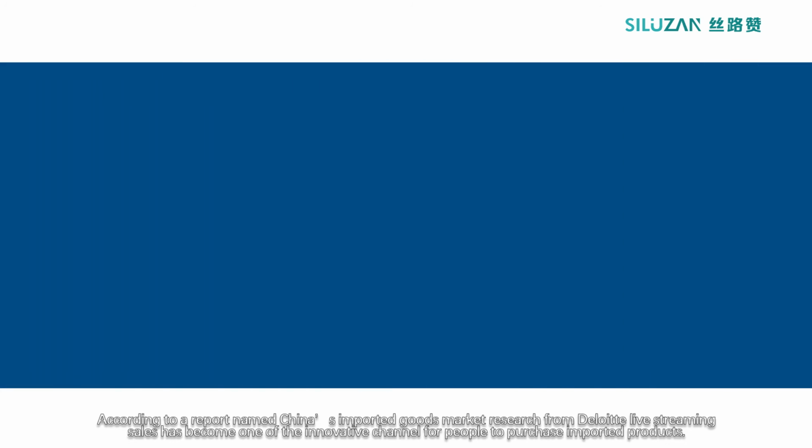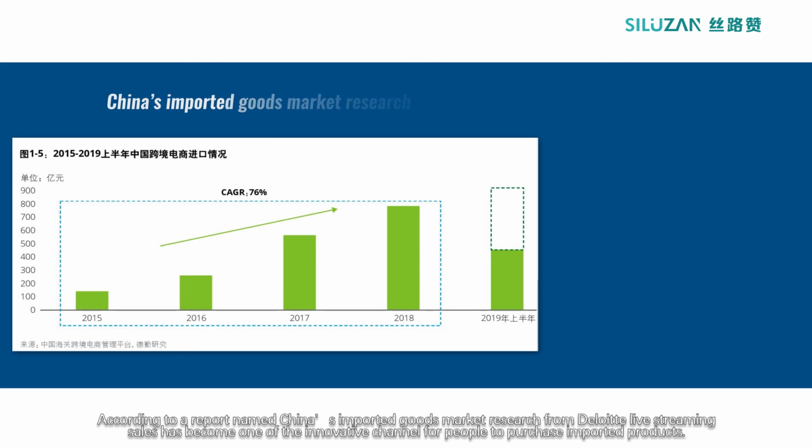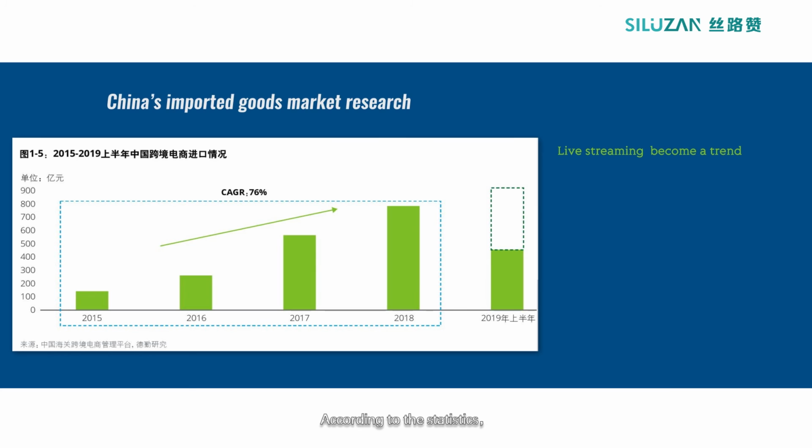One, e-commerce platforms are where people can get in touch with imported products in China, and it has become the market trend. According to a report named China's Import Goods Market Research from Deloitte, live streaming sales has become one of the innovative channels for people to purchase imported products.